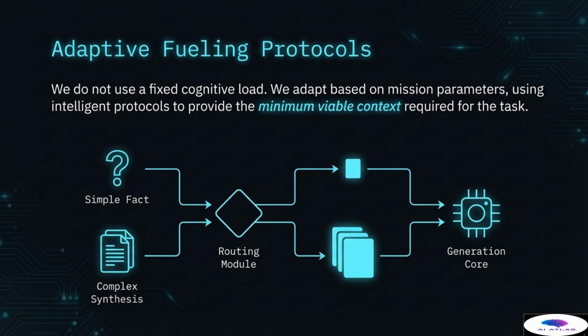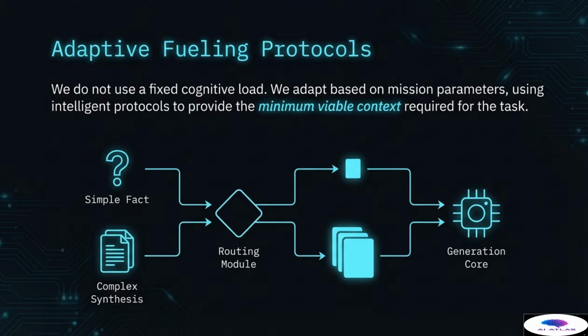Given the severe risks associated with context overload, we cannot use a fixed, maximum cognitive load for every query regardless of mission type. The solution lies in implementing adaptive fueling protocols. We must adapt our context delivery based entirely on mission parameters, using intelligent routing protocols to provide only the minimum viable context required for the specific task at hand. The process starts with the input query, which is categorized either as a simple fact query, perhaps requiring retrieval of a single number or date, or as a complex synthesis task, requiring comparison and structural output from multiple sources.